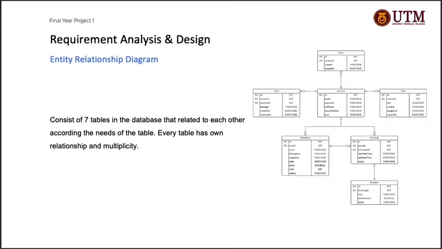Now is the entity relationship diagram of the system, and it consists of 7 tables in the database that are related to each other according to the needs of the table. Every table has its own relationship and multiplicity. As we can see here, there are 7 tables here that will be stored in the database, which is the user table, the chat, post, story, homestay, booking, and payment.